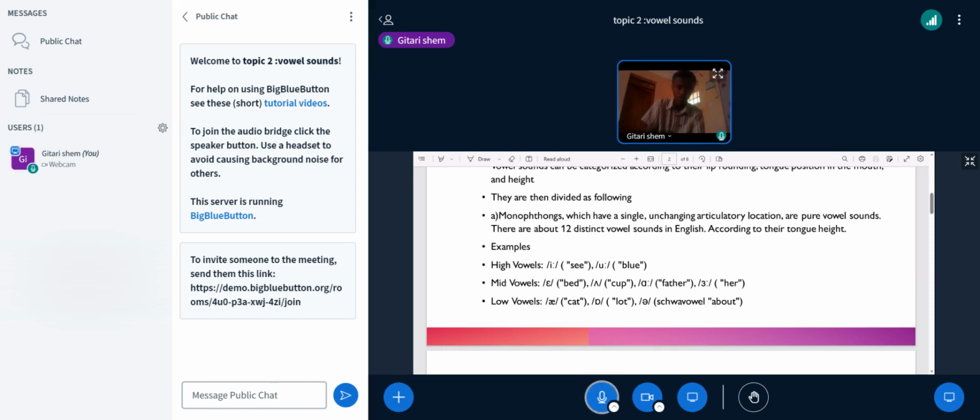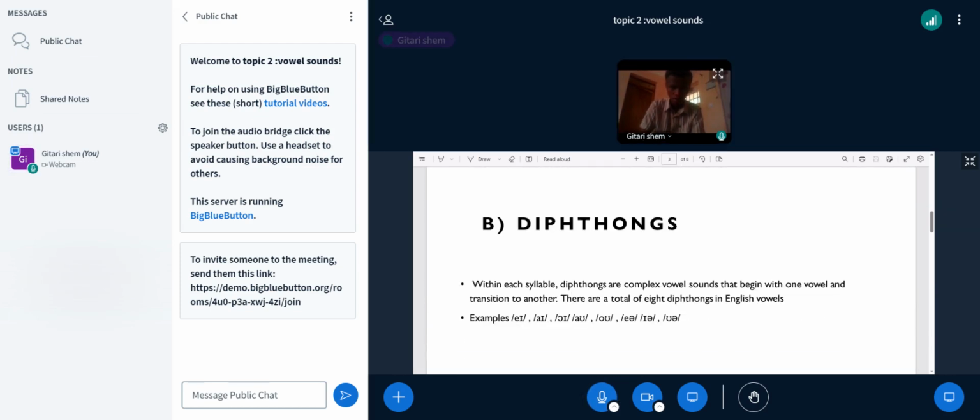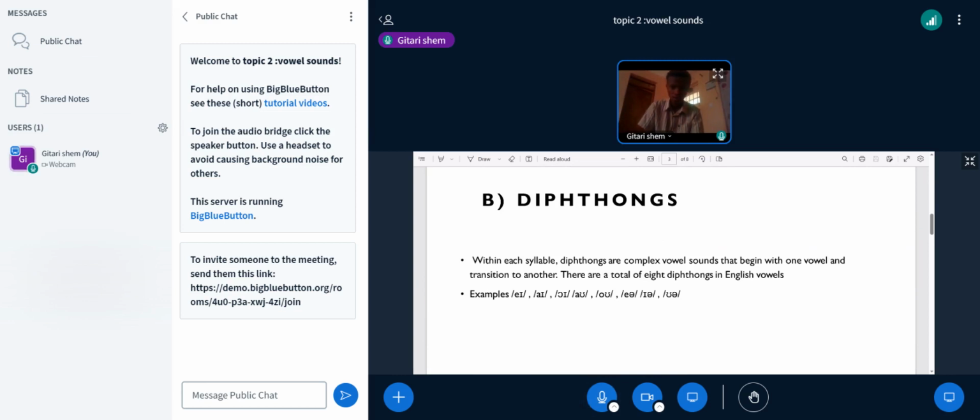Low vowels: a, as in cat, o, as in lot, and a, which is a schwa vowel, as in about. Number B, diphthongs. Diphthongs are complex vowel sounds that begin with one vowel and then transition to another within each syllable. There are a total of 8 diphthongs in English vowels. Examples, I have stated them below there.